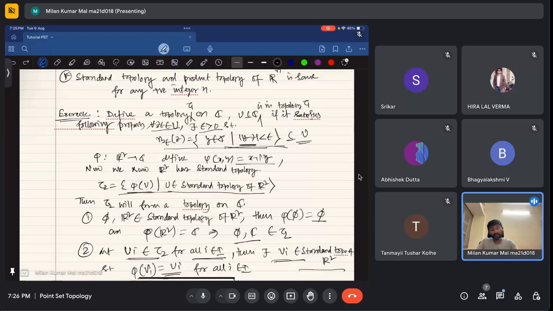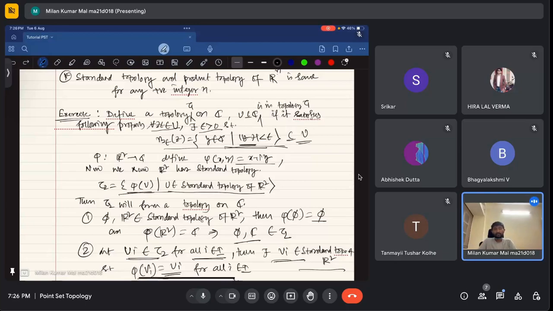Suppose I am taking R to the power n, and I am taking the standard topology on it. Whether that standard topology is coming from the usual metric or not. For a metric space, there is always a topology. So the question will be whether the standard topology always comes from that metric. That topology will be metrizable, and that metric will be whatever distance we use.